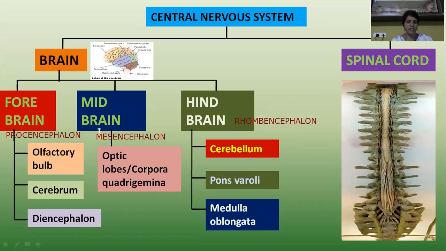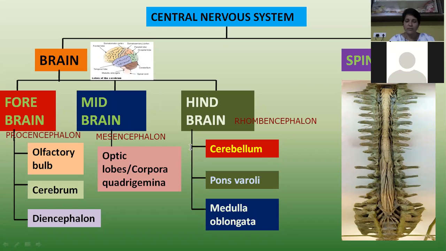So these are the three names of the three different regions of the brain: prosencephalon, mesencephalon, rhombencephalon. What is the common name among all three?